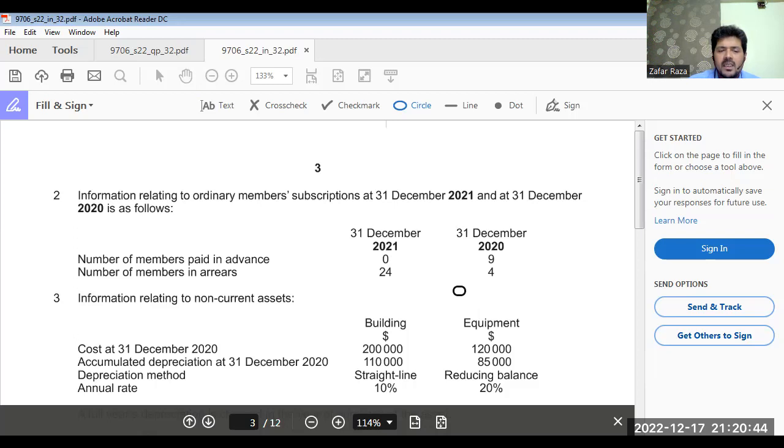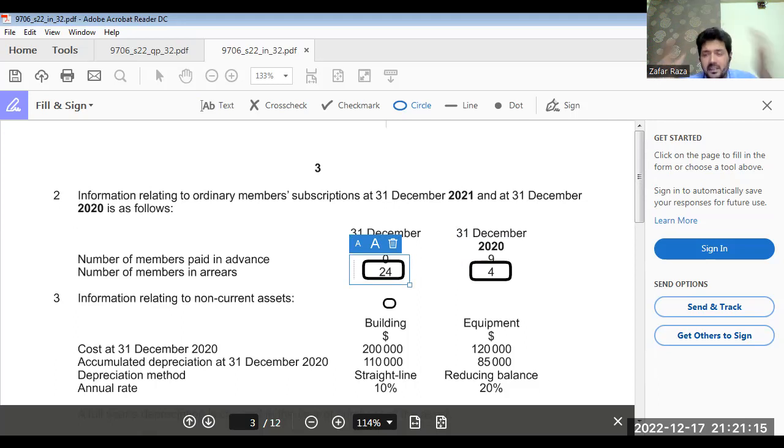Now, arrears at start, 4 members. We have to deduct. 4 times 300 is 1,200, we have to deduct. And arrears at end we have to add. 24 members, 24 times 300 is 7,200. 49,100 is the subscription we have to report in our income and expenditure account. 49,100.